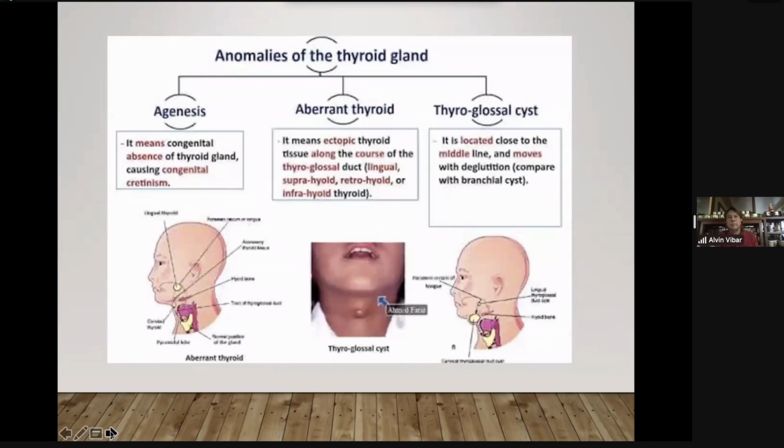So these are anomalies of the thyroid gland. Agenesis means there's failure of development. Aberrant is ectopic thyroid gland. Most common location is lingual. And again, the congenital anomaly, thyroglossal duct cyst.